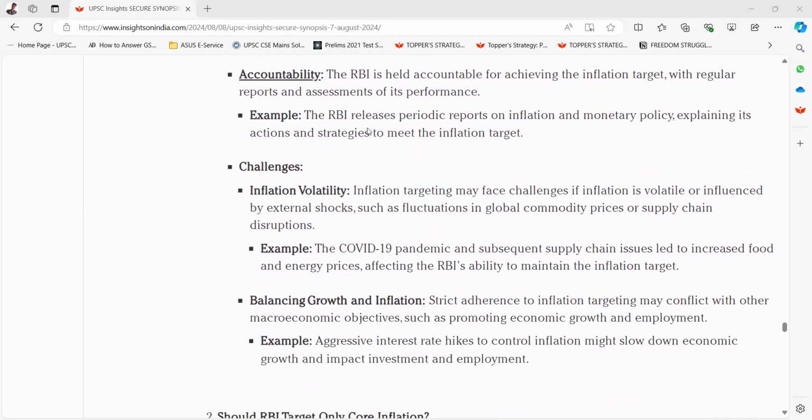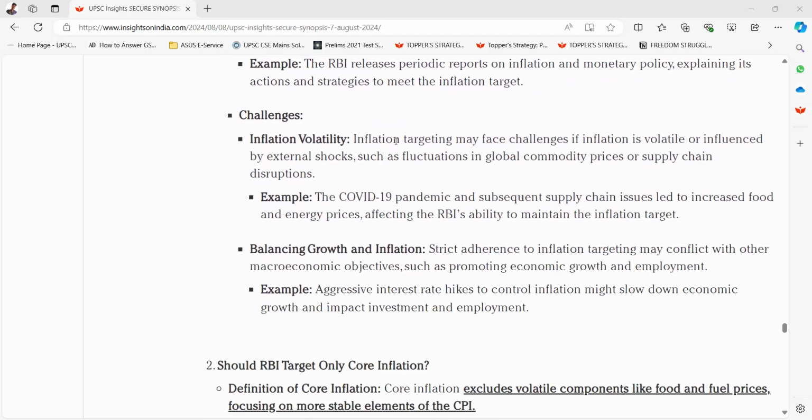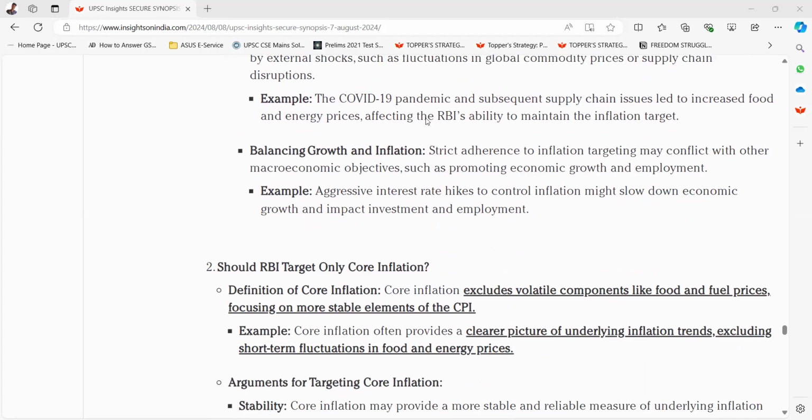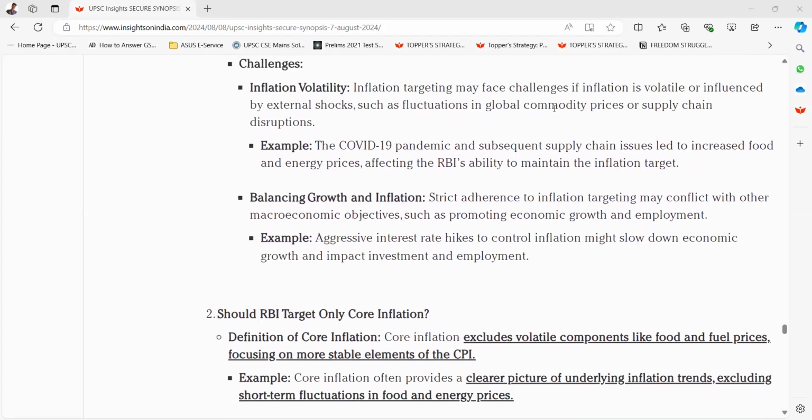Example, the RBI releases periodic reports on inflation and monetary policy, explaining its actions and strategies to meet the inflation target. Challenges. Inflation volatility. Inflation targeting may face challenges if inflation is volatile or influenced by external shocks, such as the fluctuations in global commodity prices or supply chain disruptions.